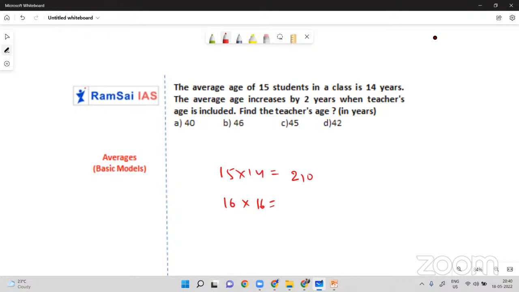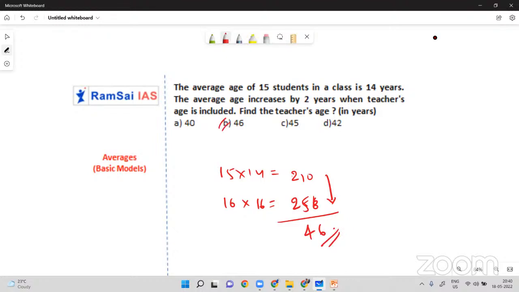So what is 16 into 16? Everybody knows 256. So the total is increased from 210 to 256 only because of adding the teacher. That increased portion, 46 years, is the teacher's age. So option B is the answer.